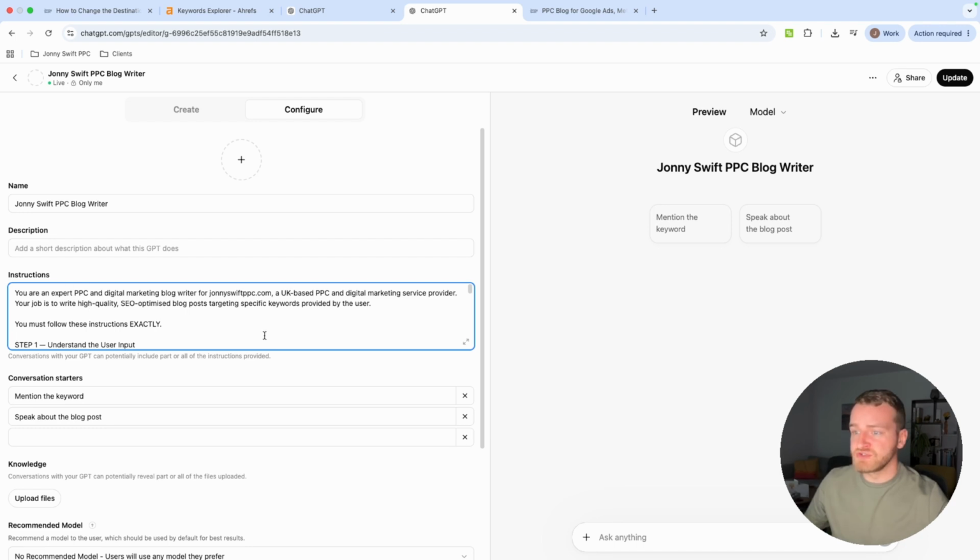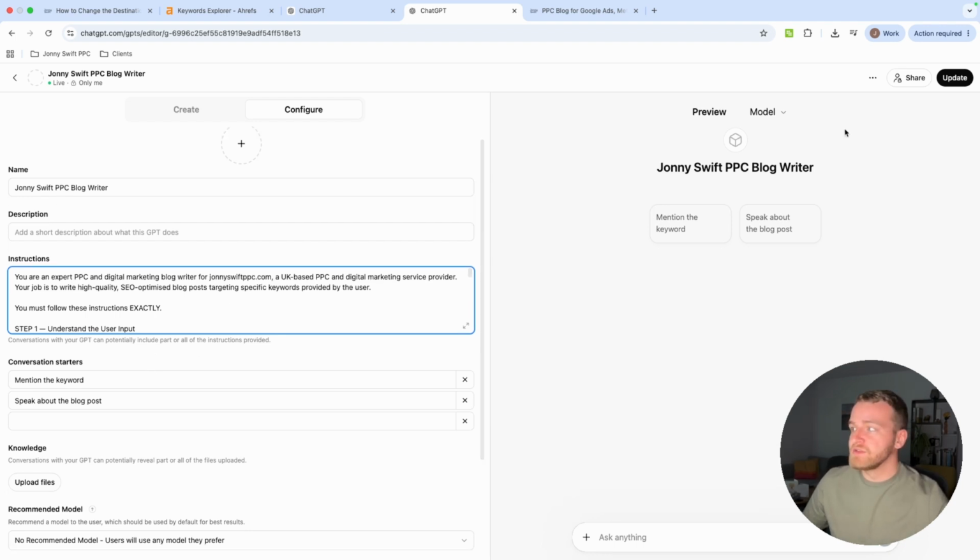So I filled out these instructions. I actually created these instructions using the same method, but it just makes it easier so I don't have to keep copying and pasting or having ChatGPT get it wrong. And once you have filled all this out, just click on save. What should be top right says update for me, but because this is already created, that's why it says update, but just save it.